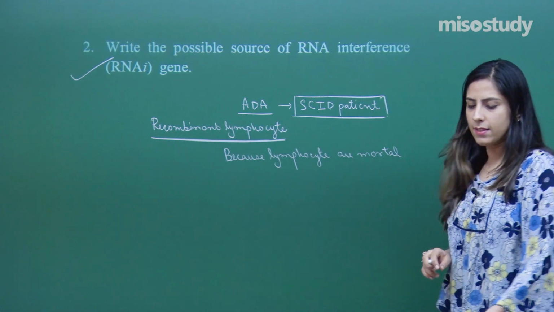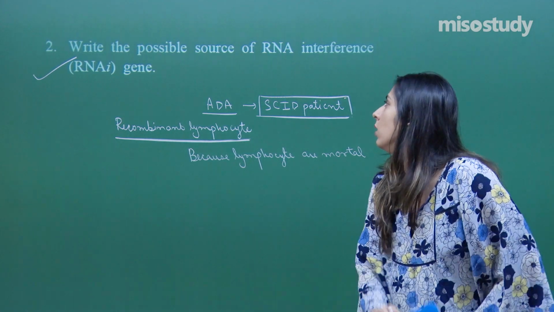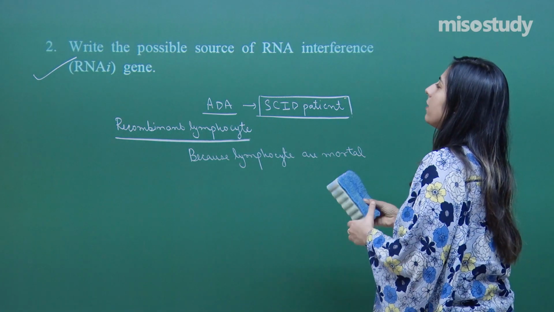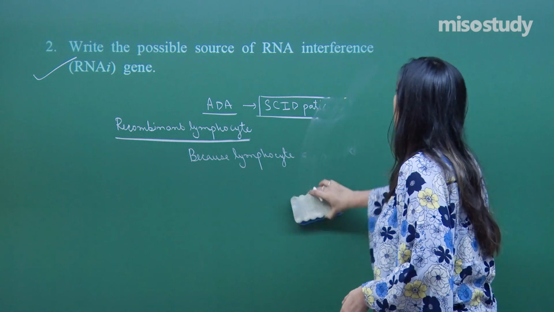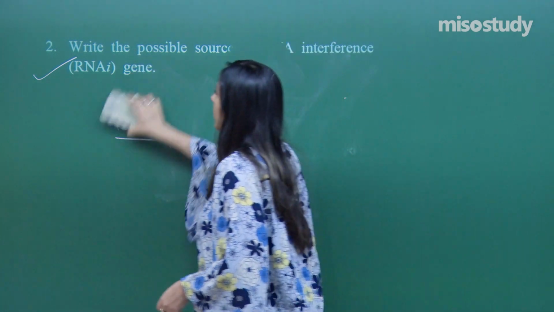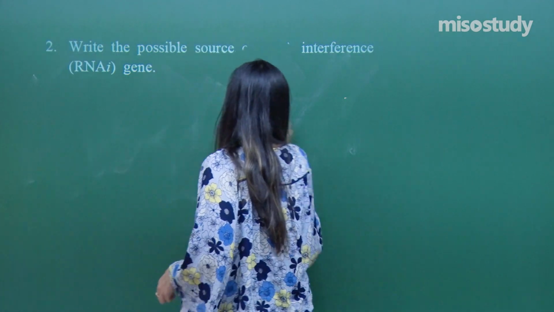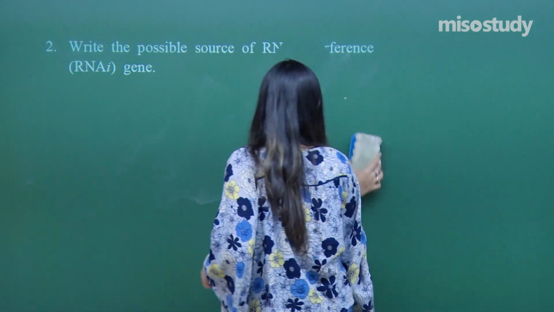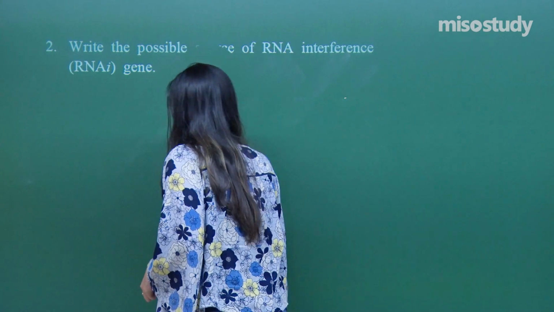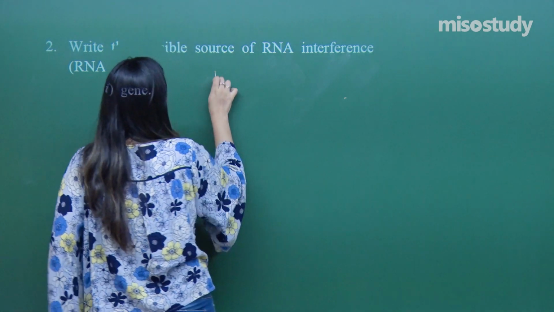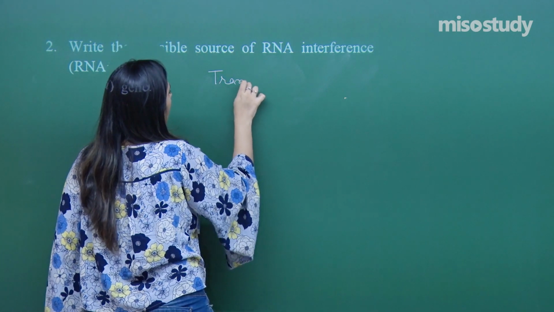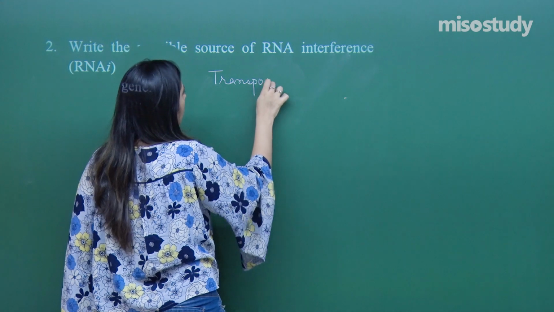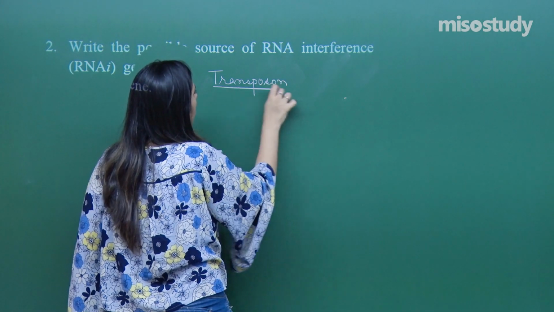The second question says, write the possible source of RNA interference gene. Direct question, very easy as well. RNAi or RNA interference is obtained from transposon. Now, what is a transposon?